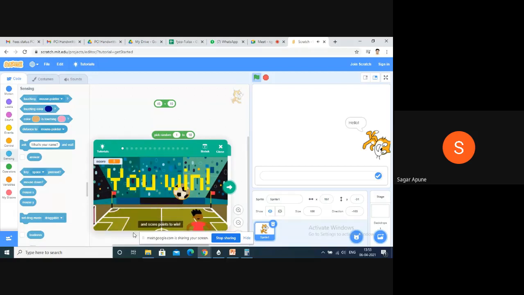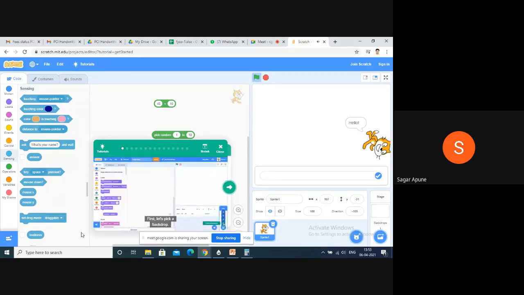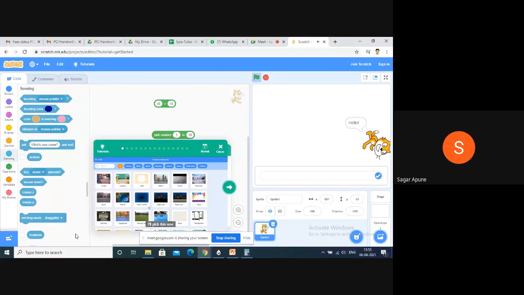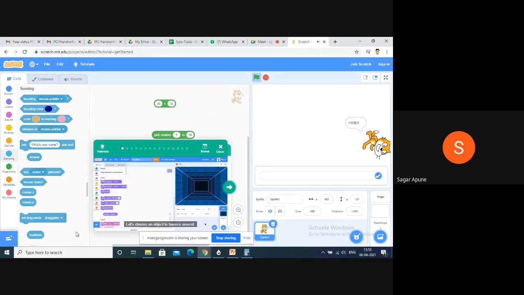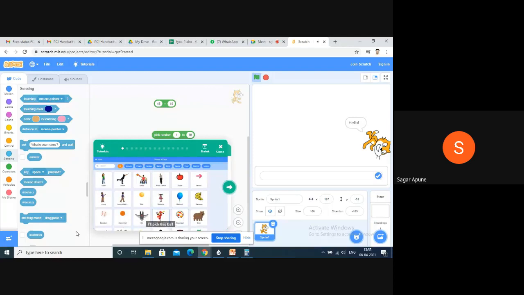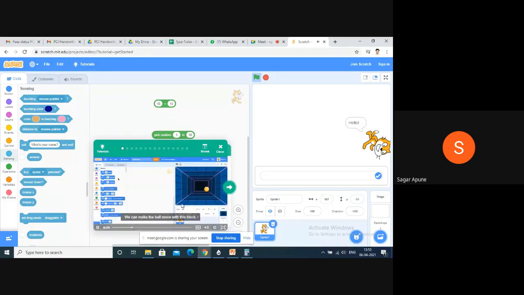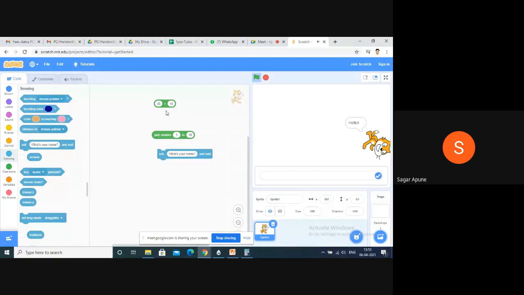All the sprites are available here. This is the instruction on how to create it. He or she selects the ball, then selects these instructions, and then this ball moves forward. You can check it out by yourself and do it your own way.